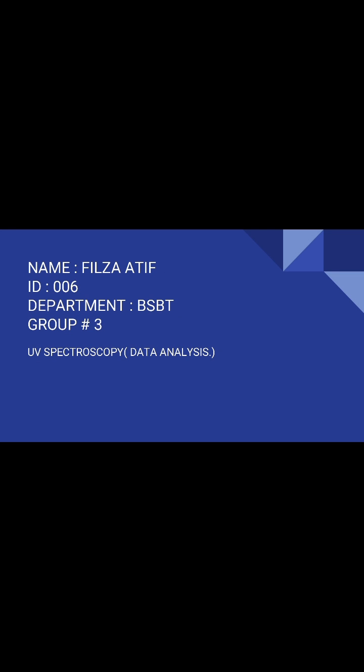Today my topic is UV spectroscopy data analysis. First of all, spectroscopy. Spectroscopy is the study of properties of matter through its interaction with radiation, mainly electromagnetic radiation of the electromagnetic spectrum. Techniques: a large group of analytical methods that are based on atomic and molecular spectroscopy, and spectrometric methods refer to the measurement of the intensity of radiations with a photoelectric transducer or other type of electronic device.